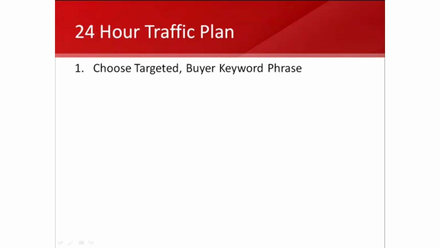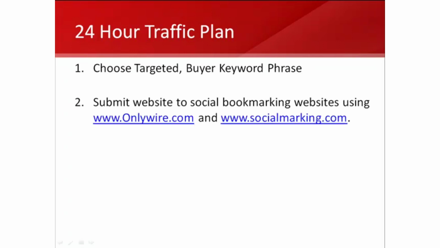That's the first step, because once you have this keyword, this is the keyword that you're going to target in this 24-hour plan, and you want it to be a keyword that has some search volume. The AdWords keyword tool will identify different keyword phrases that have search volume, so you see ones that can potentially drive you traffic. And keep in mind as you go through this process that you can implement it as many times as you want on the same website and get great results. You can keep going through this step for a different focus keyword phrase, for example.